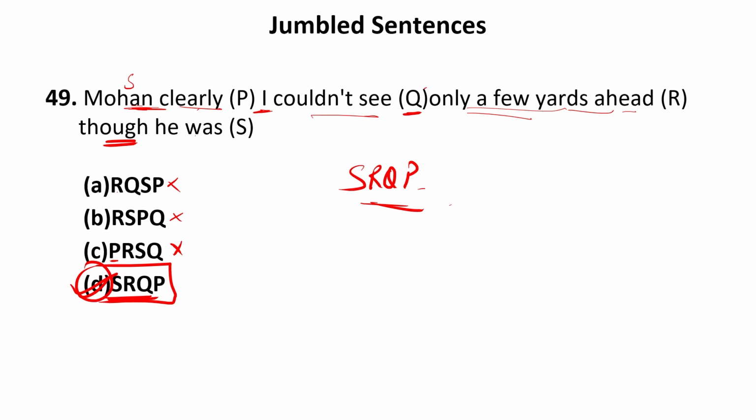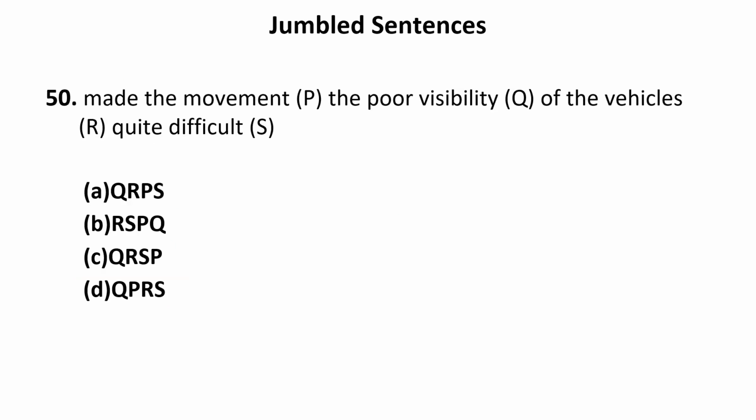The sentence could be like, I could see Mohan clearly. I could not see Mohan clearly though he was only a few yards ahead. But that sequence was not given in the options. Therefore, the answer will be D, and that is correct according to the options. Now let us move to the next one. So here the answer is D. So it is absolutely correct. Now let us move to the next, that is 50th: made the movement, the poor visibility of the vehicles quite difficult. Now again, made the movement what? So there must be a subject before it, so it cannot begin the sentence.